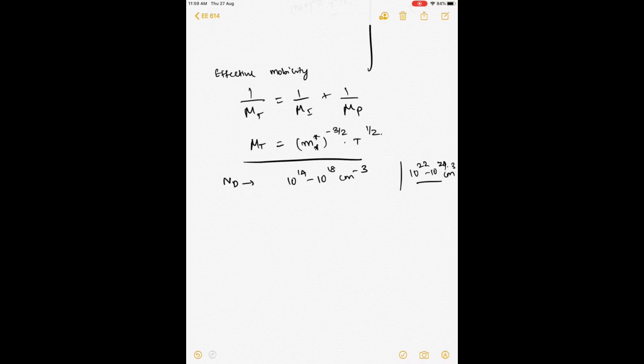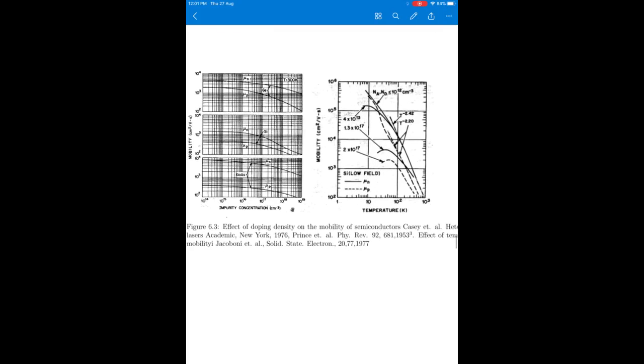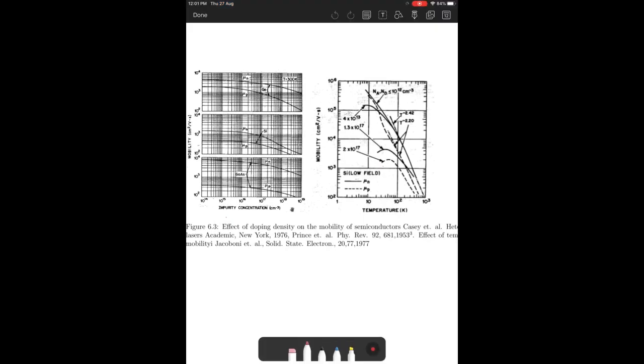So at this point it is instructive to stop and take a look at some examples, right? Something practical: measurement of mobilities in various semiconductors. So here we have measured mobility versus impurity concentration for different semiconductors, and here we have mobility versus temperature for silicon. Let us take the impurity concentration for three different materials: germanium, silicon, and gallium arsenide.